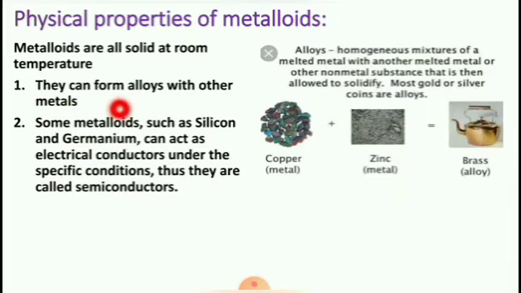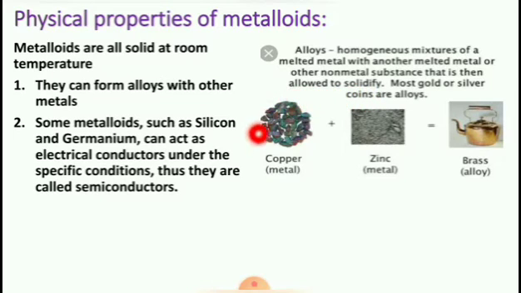They can form alloys with other metals. What are alloys? Homogeneous mixtures of a melted metal with another melted metal or other non-metal substance that is then allowed to solidify.